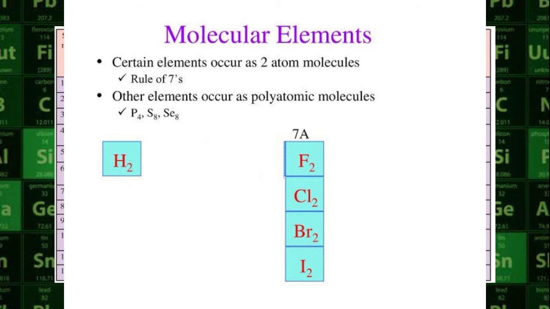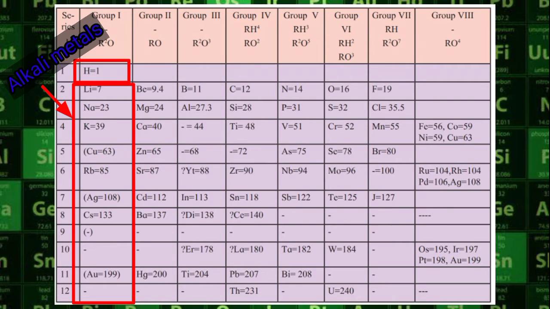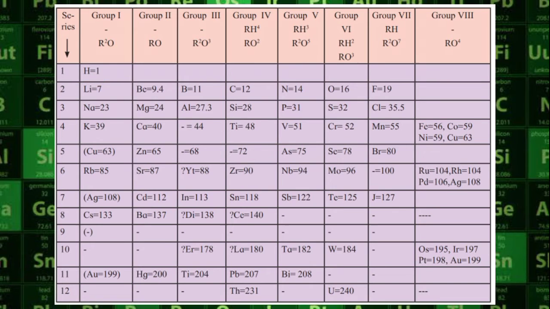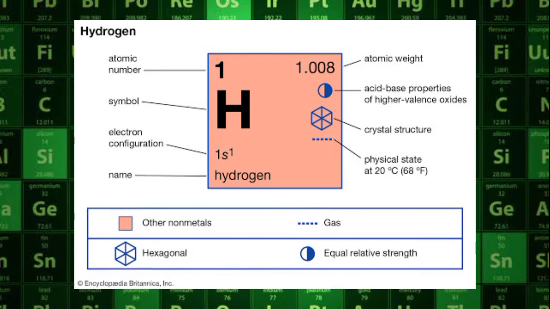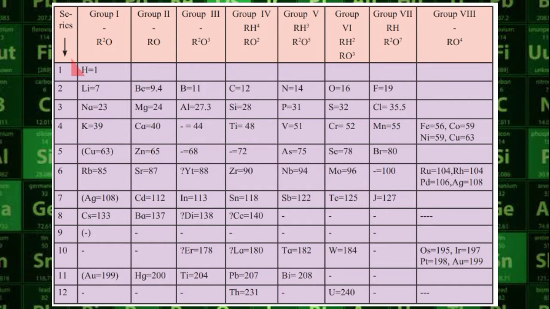In the same way, there is a similarity in the chemical properties of hydrogen and alkali metals, group I. There is a similarity in the molecular formulae of the compounds of hydrogen and alkali metals, Na, K, etc., formed with chlorine and oxygen. On considering the above properties, it cannot be decided whether the correct position of hydrogen is in the group of alkali metals, group I, or in the group of halogens.